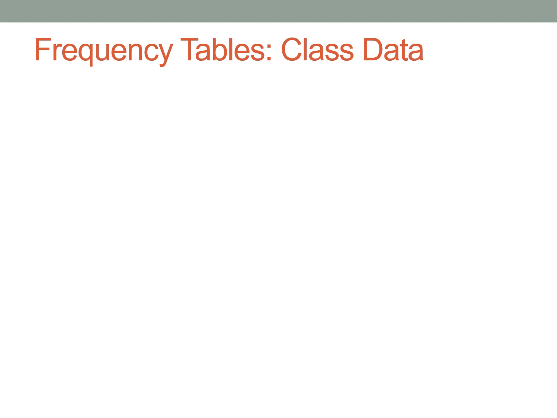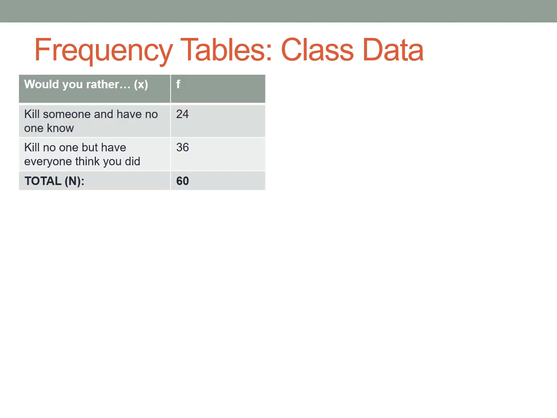To illustrate, I have a couple of frequency tables from the class data. One question I asked you was, would you rather kill someone and have no one know, or kill no one but have everyone think you did? We can see on the left-hand side of the table, we have the different observations that appear in the data. Those are the only two options you were given for the question, so those are the only two options that appear. On the right-hand side, we have the frequency for each one.